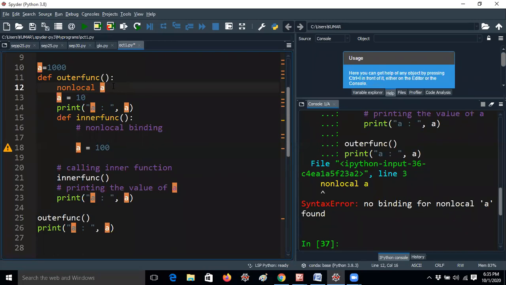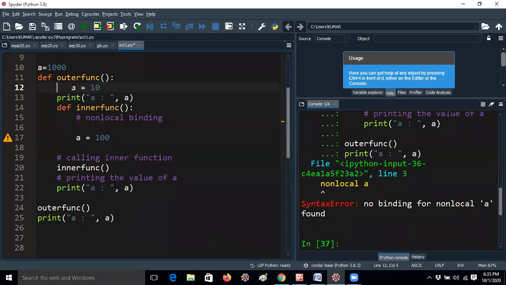One minute. I will remove this first. And if you have any more questions, you can ask, no problem. And I will paste here. Okay. Sir, A equal to 100.